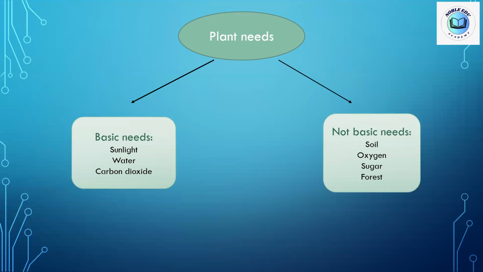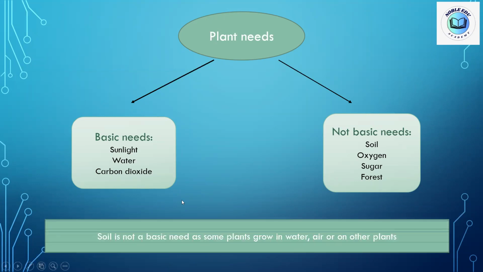Some plants live in the forest, in the desert, and other plants live in other places. Not all plants need the forest to survive. They can live in other places. Okay, this is an important part. I told you that soil is not a basic need for the plant. It's not a basic need, but soil is a need.